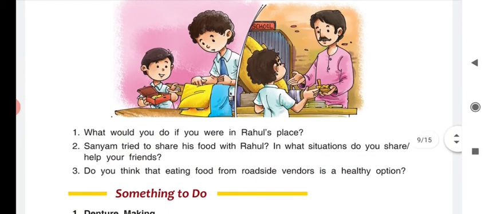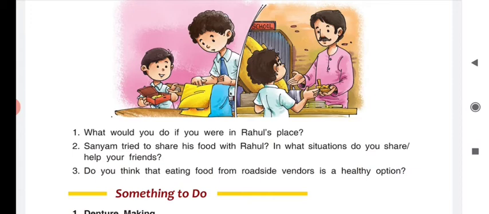So the question is for you. What would you do if you were in Rahul's place? It totally depends on you to answer this question. If you are Rahul and you miss taking your lunch to school, then what will you do? Do you buy from outside, or do you accept the offer of your friend?